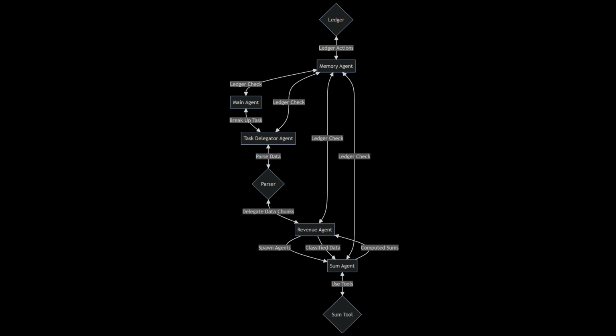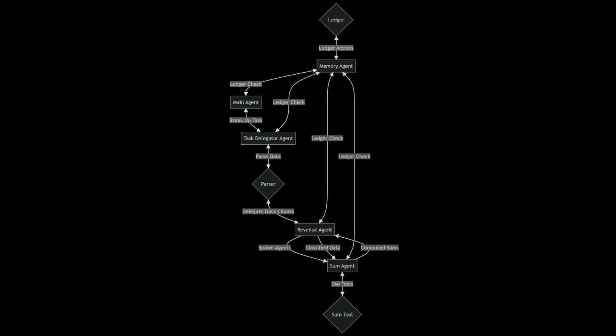Each revenue agent is assigned a month's worth of a company's transactions, which it then goes through line by line and categorizes each transaction as revenue or non-revenue. Once the revenue agents have categorized all the transactions, they send their output to the sum agents. The sum agents are simple agents that utilize GPT 3.5 in order to determine the total amount of monthly revenue based on the output of each revenue agent.